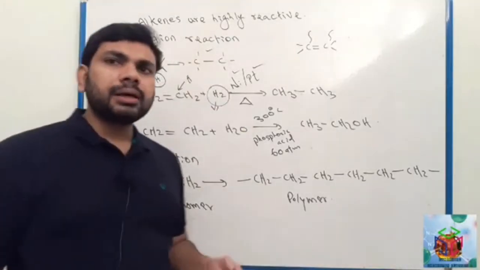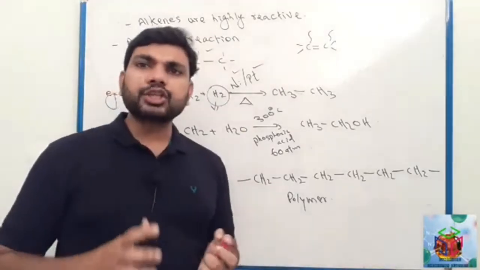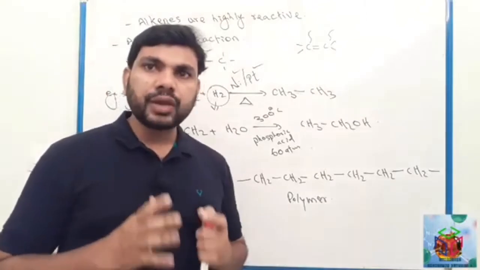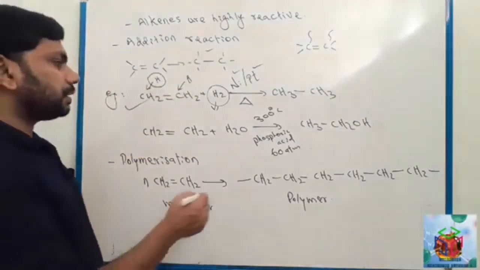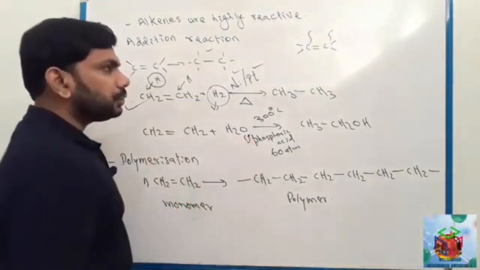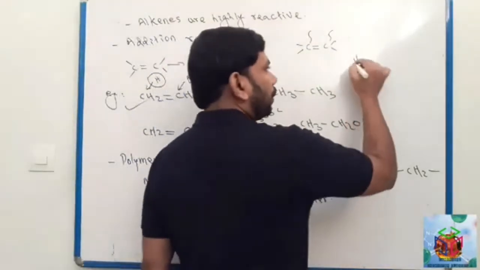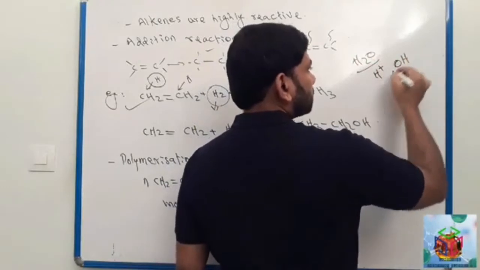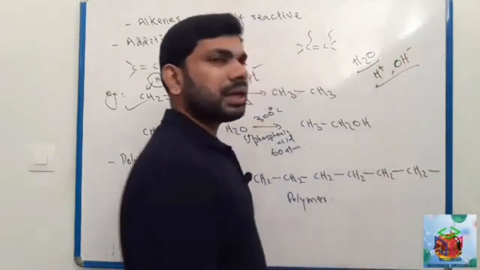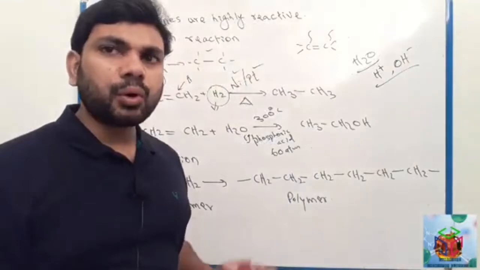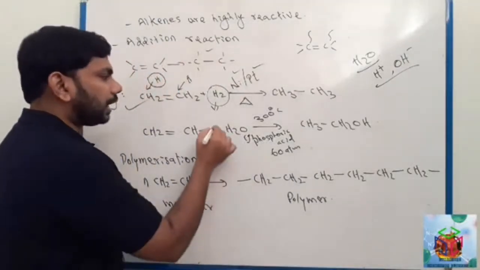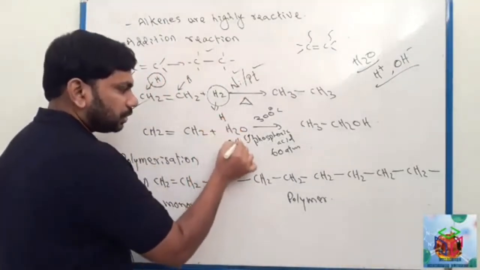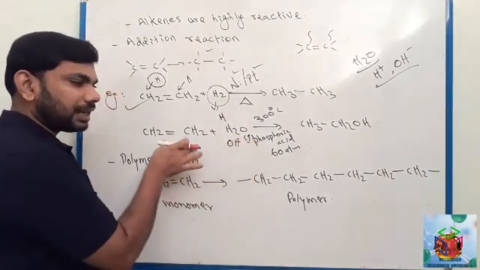Next example, alkene reacting with steam. Steam, here water vapor. You know steam or water means H plus and OH minus, so hydrogen and OH. It reacts with the alkene.